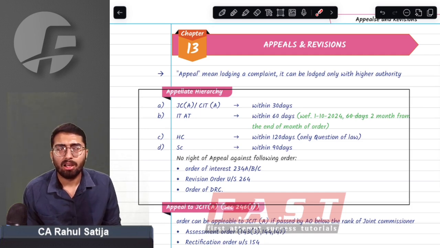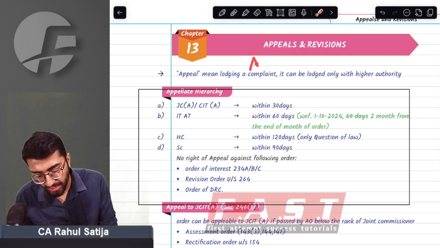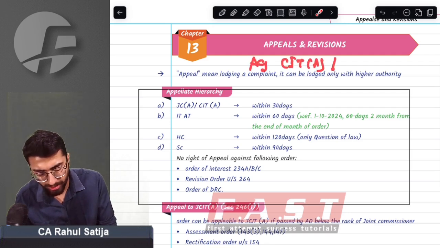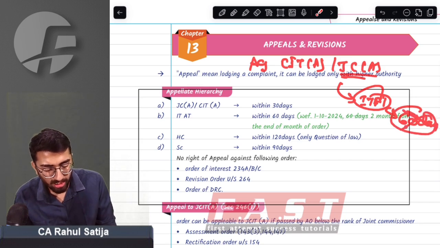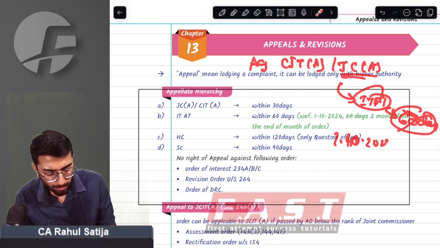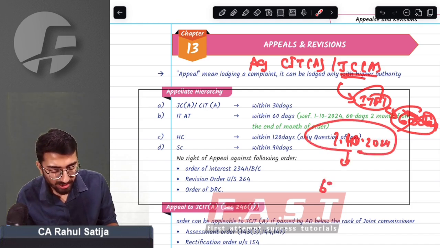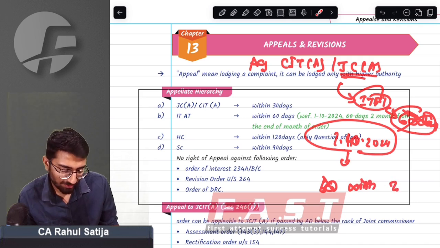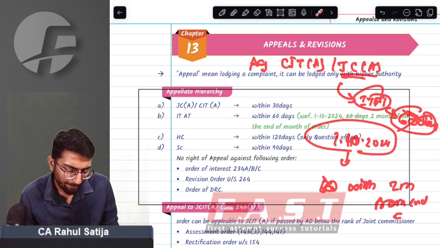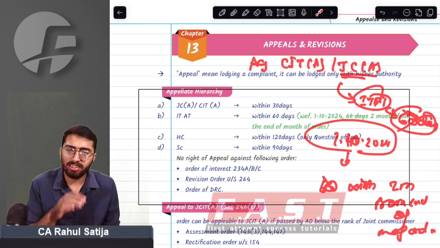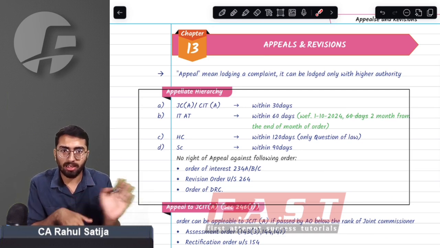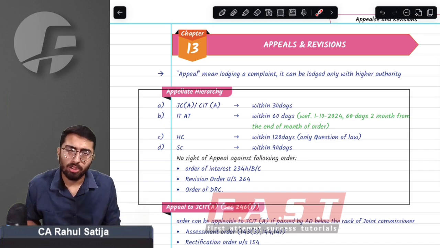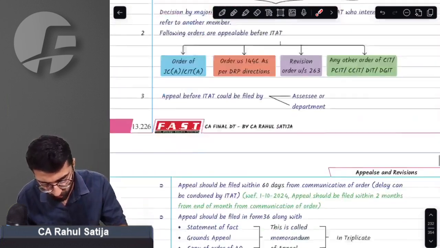Earlier, whenever we were aggrieved by the order of CIT appeals or Joint Commissioner appeals, we could go to ITAT, and the time limit for going to ITAT was 60 days. What provision has changed with effect from 1st October 2024? Now you can go to ITAT not in 60 days, but within 2 months from the end of the month of the order. Earlier it was 60 days from the date of the order, but now things have changed to 2 months from the end of the month of the order.